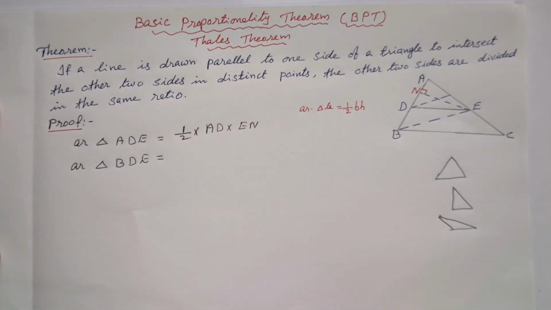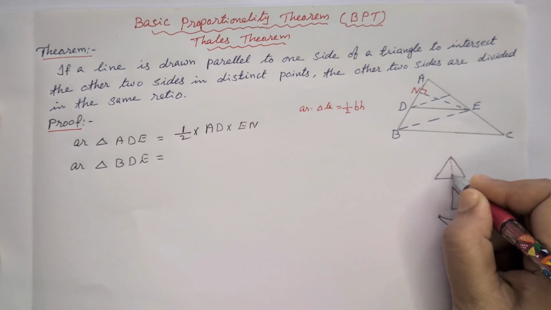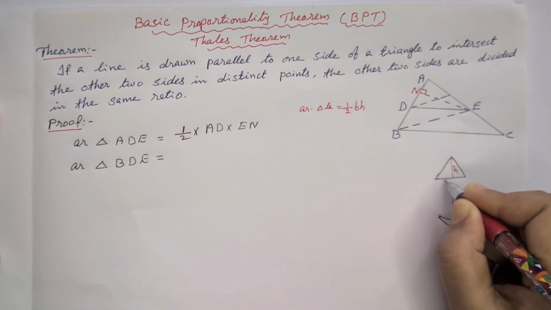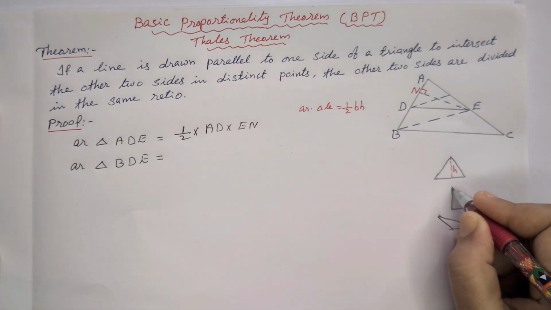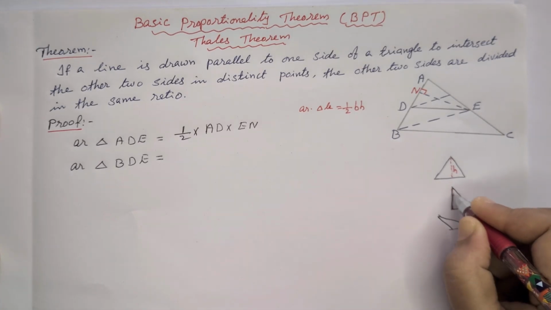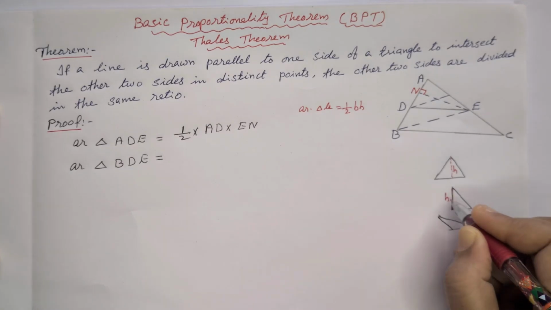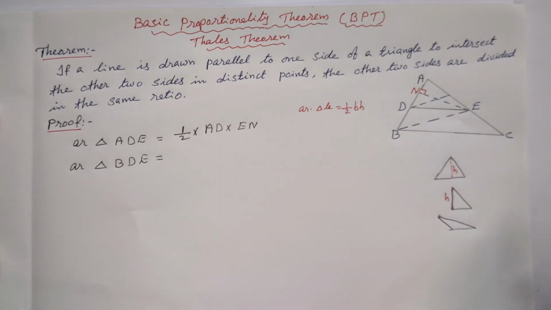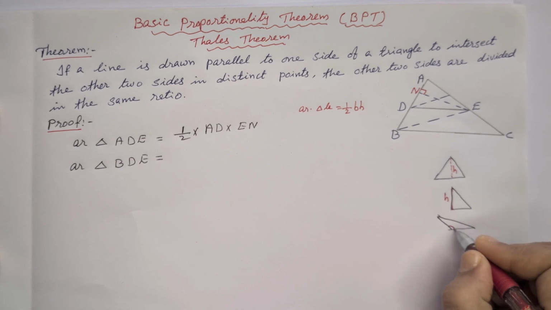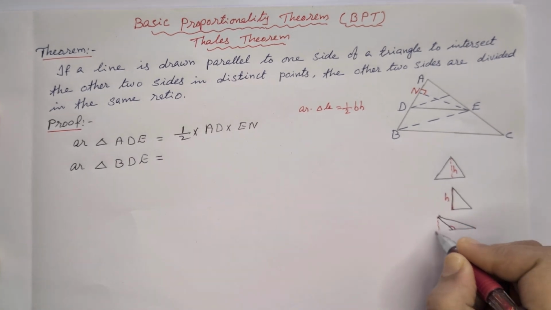Its height, or the altitude, is coming inside the triangle itself. The base is here and this is the height. In a right angle triangle, the height, the altitude, is the same as this side. So half base into height is the area of these triangles. In the case of an obtuse angle triangle, the altitude is coming outside the triangle. This is the height.